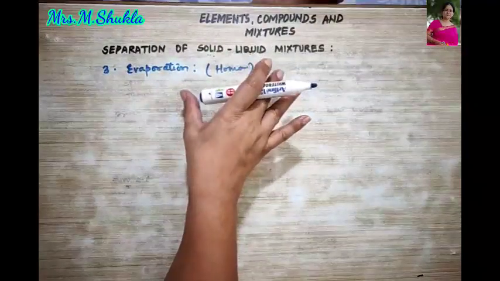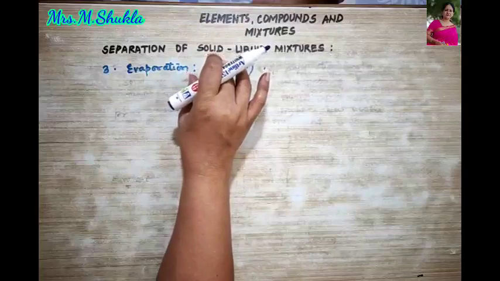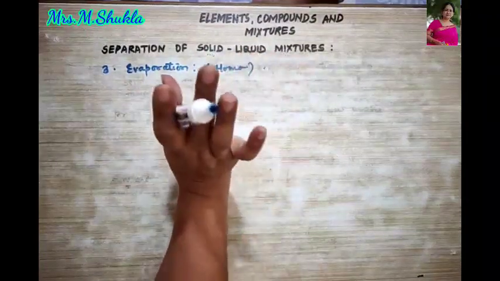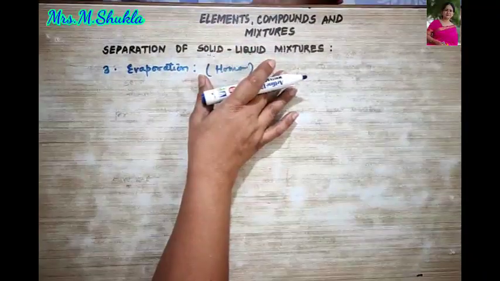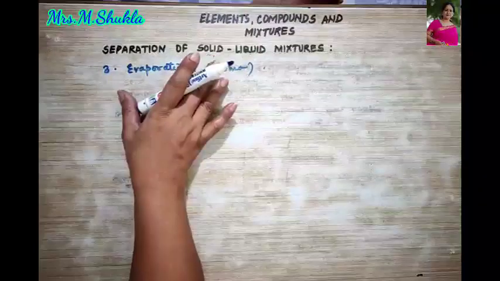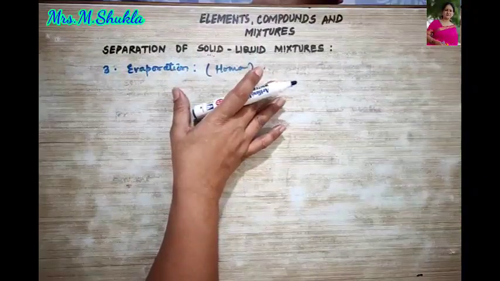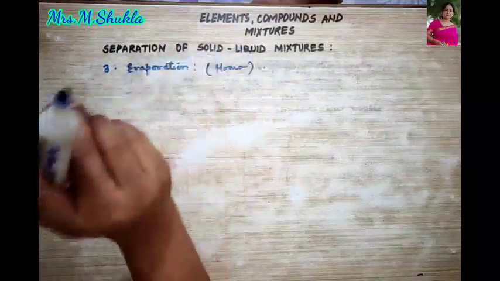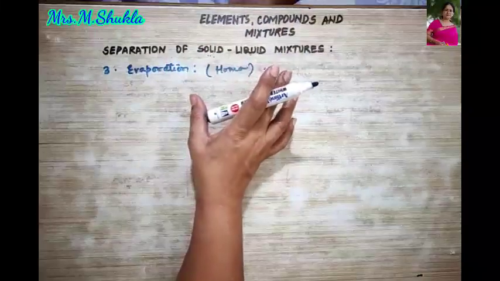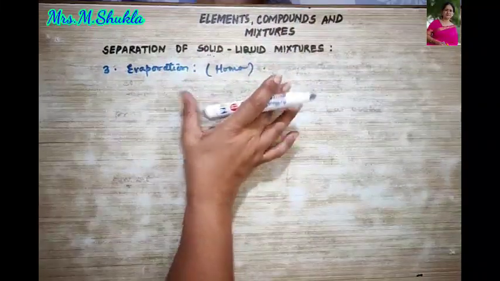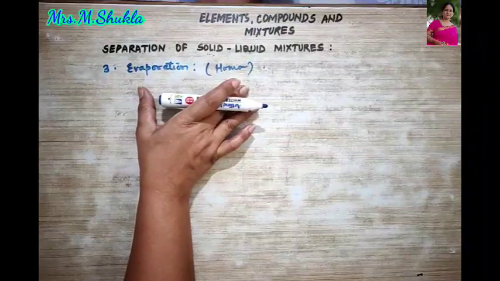By this method we get only the solid, whereas the liquid evaporates in the form of vapor. Thus, for separating a solid from its solution, we usually evaporate until the whole of the liquid turns to vapor. So I hope evaporation is very clear to you.